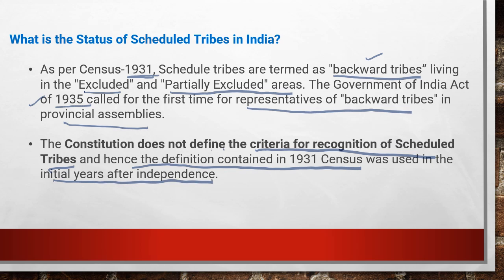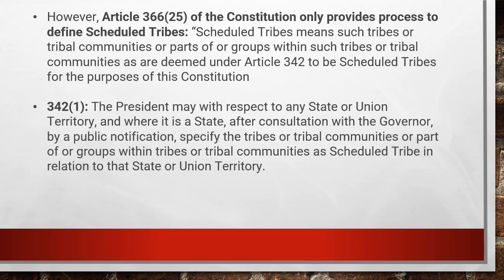But later, Article 366, clause 25 of the Constitution provides that the definition of scheduled tribe means the scheduled tribes or such other tribes or communities or parts of any groups or other communities which got the entry under Article 342 of the Constitution.